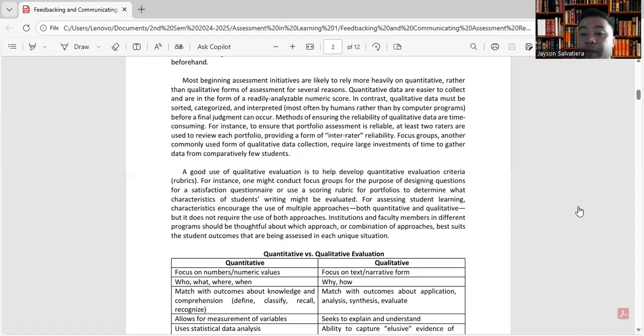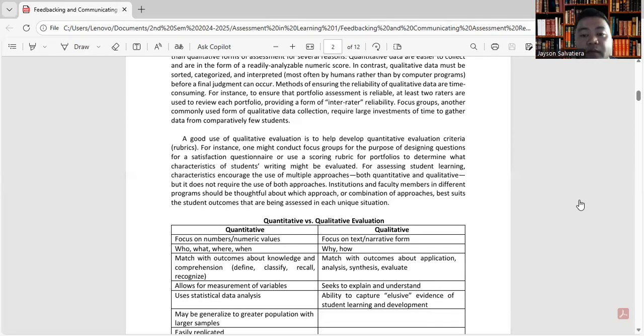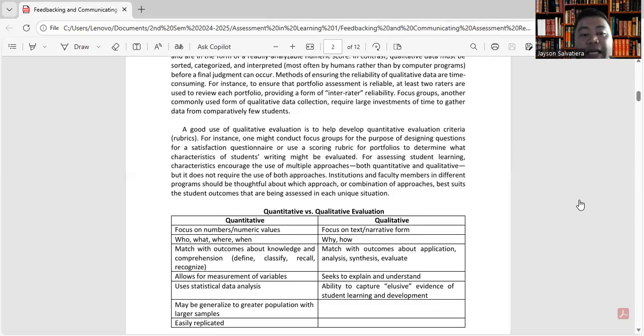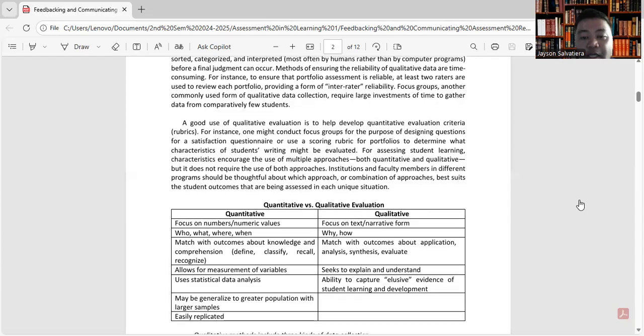Institutions and faculty members in different programs should be thoughtful about which approach or combination of approaches suits the student outcomes that are being assessed in each unique situation.